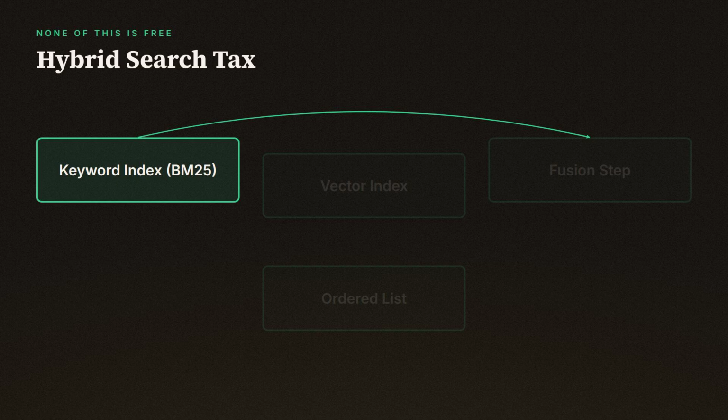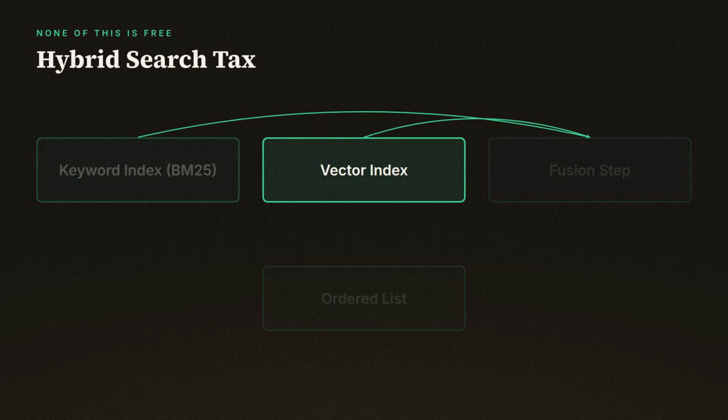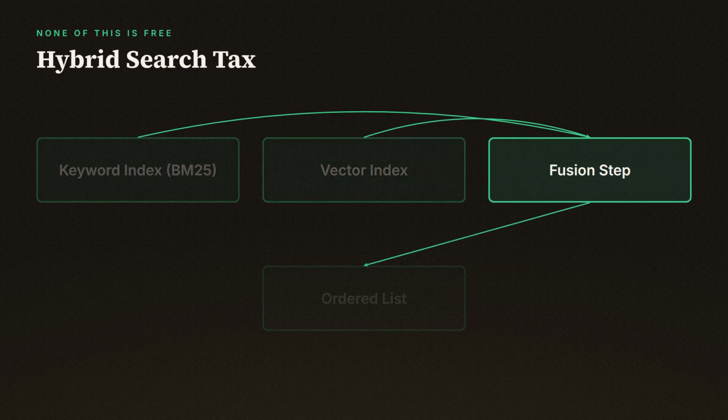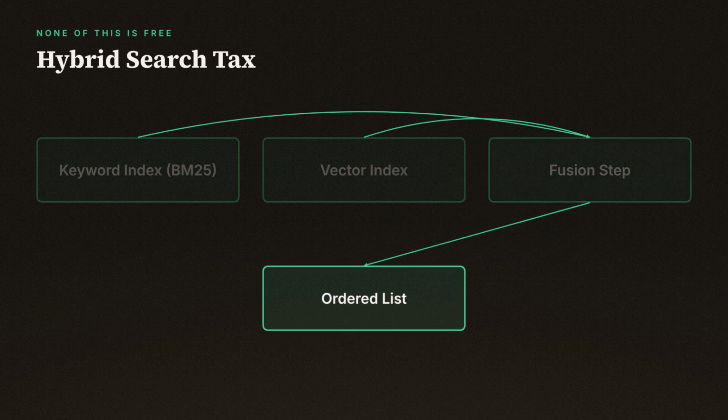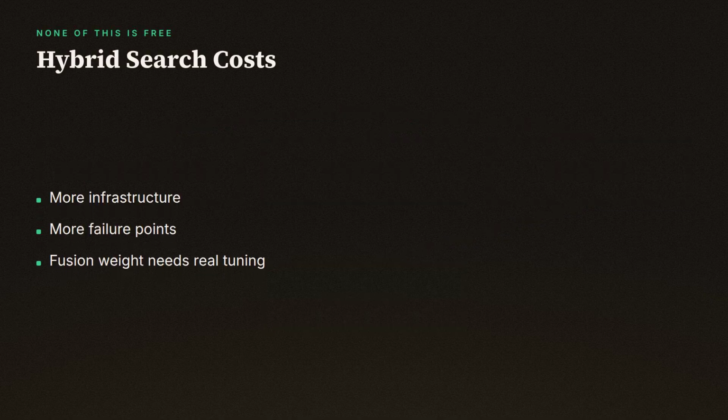Hybrid search has its own tax. You're no longer running one clean vector store. You're maintaining a keyword index like BM25 and a vector index side by side, keeping both in sync as documents update, and then writing and tuning a fusion step that decides how to merge 2 different ranking systems into one ordered list. That's more infrastructure, more failure points, and a fusion weight that needs actual tuning against your own queries, not a default you copy from a blog post.